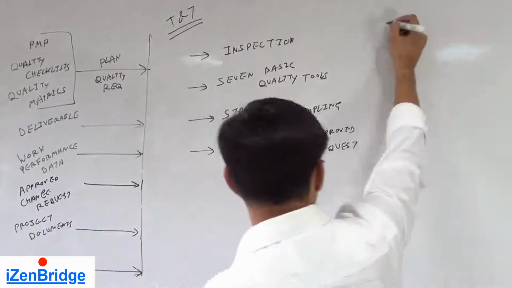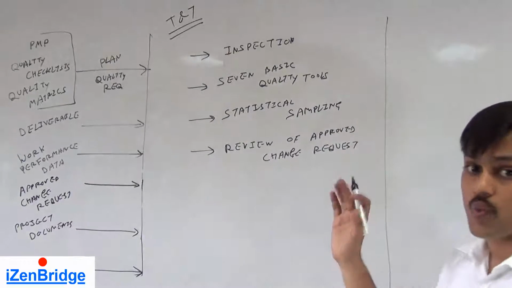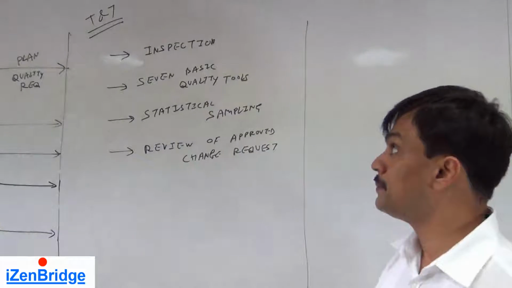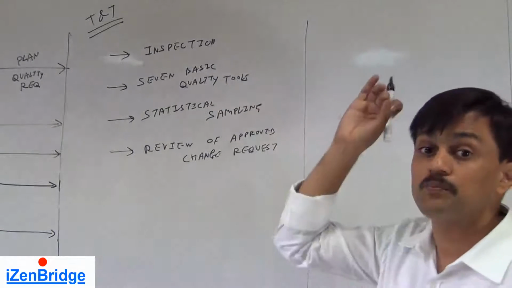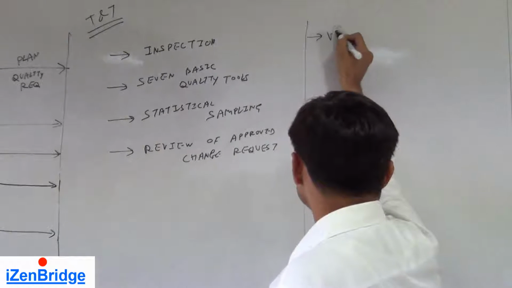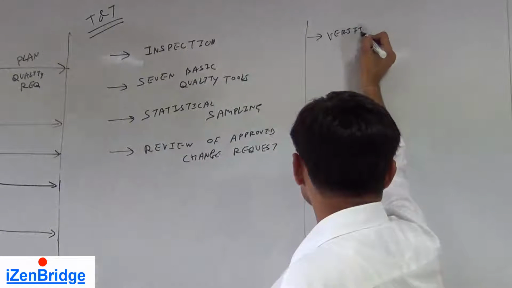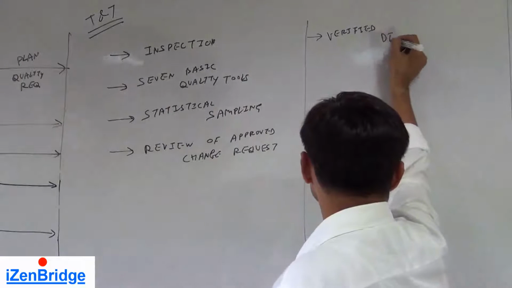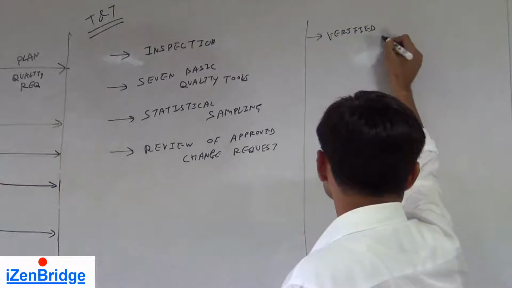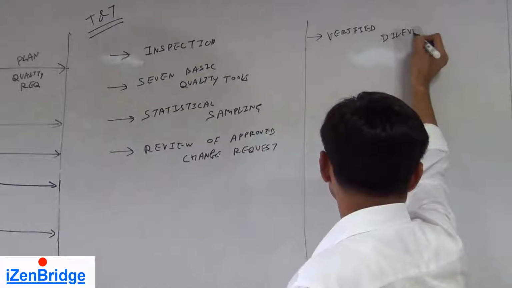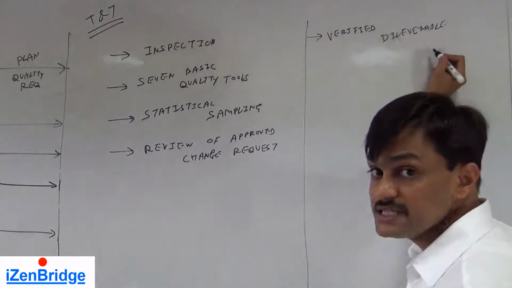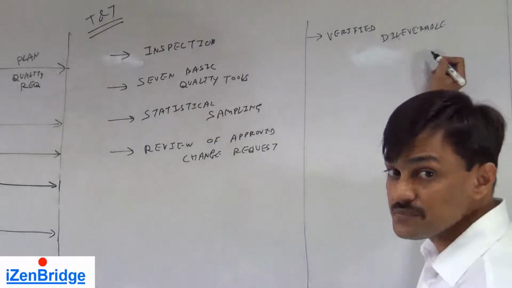Even though the PMBOK uses a different sequence while writing the outputs, I would recommend that we remember this process by its primary output, which is the verified deliverable. The verified deliverable is the one which will go to the customer for validation.